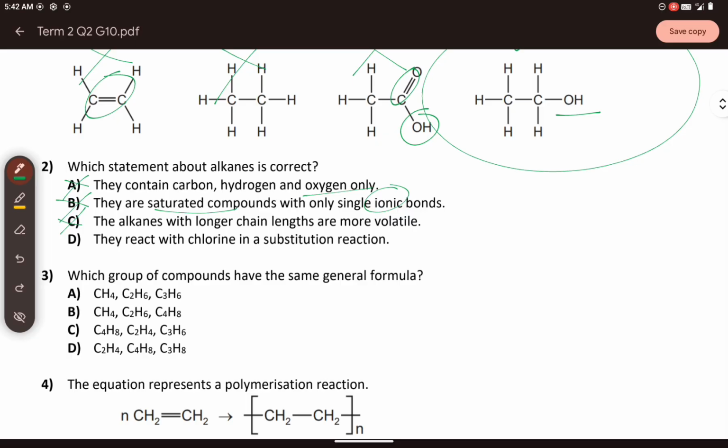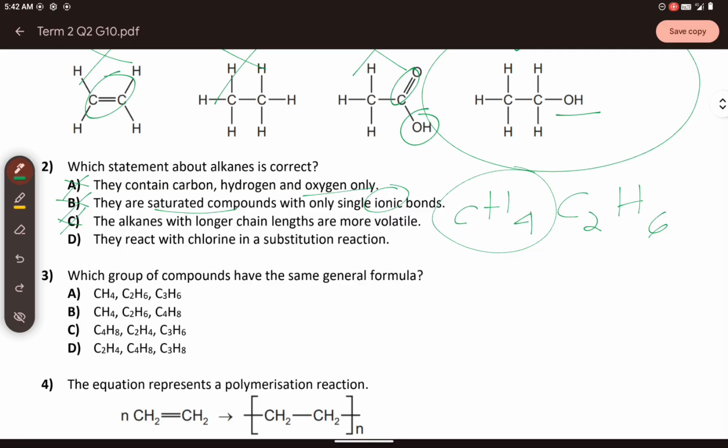The shorter the alkane, the shorter the chain, the more volatile it is. Let's say you have CH4, a methane, and then you have C2H6, an ethane. So the methane is more volatile than ethane because the methane has a shorter chain length compared to the ethane, which means when we say more volatile, it evaporates more easily.